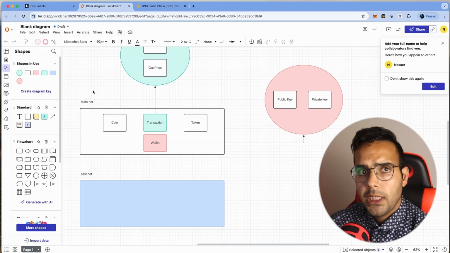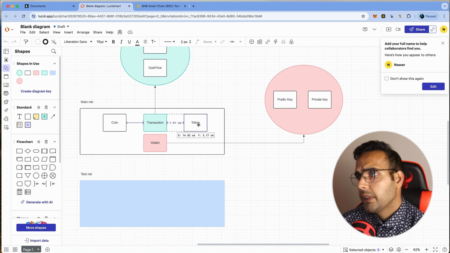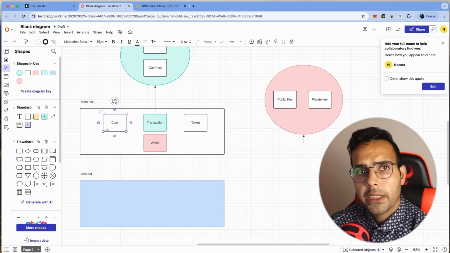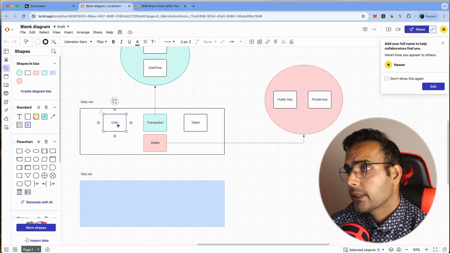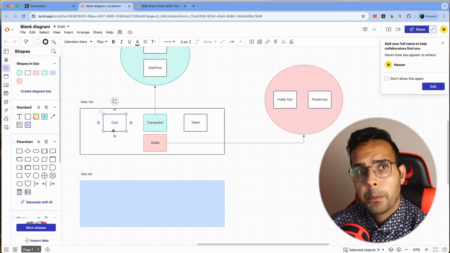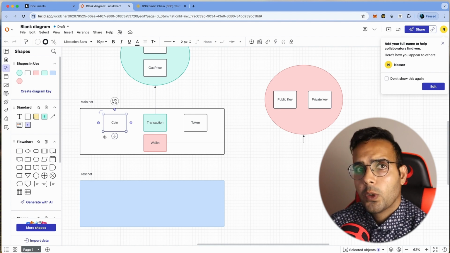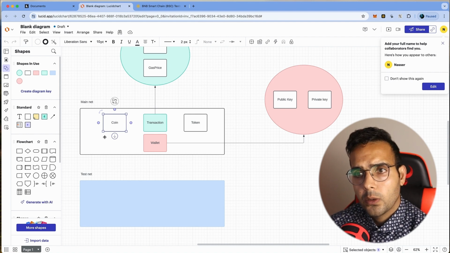So let's go to the next concept. We have coin and we have token. What are the differences between these two? Coin is only one in each blockchain. For example, in the Ethereum blockchain, the coin is Ether, and in the Binance blockchain, the coin is BNB. So it's the main coin that it has, and it is used for payment to the miners, and also incentive for the miners, and also fee when you trade in this blockchain.